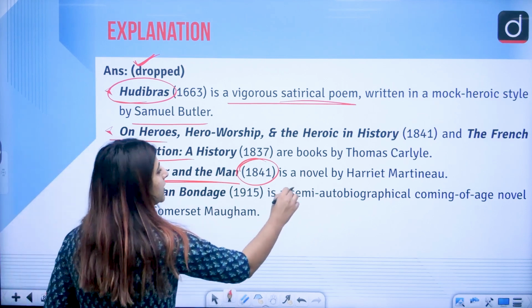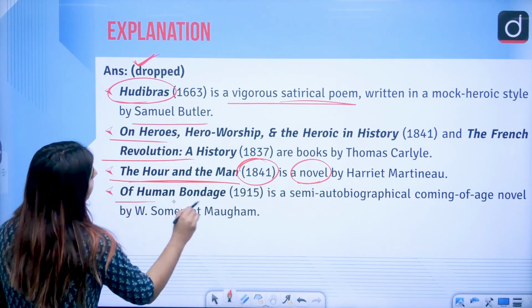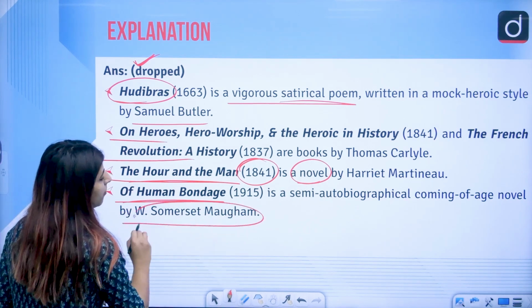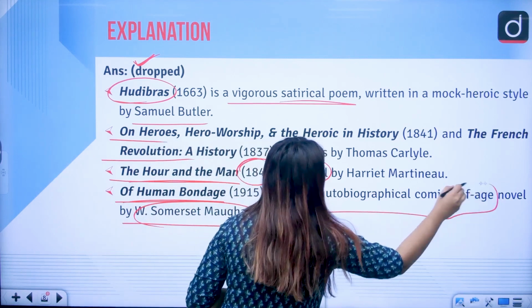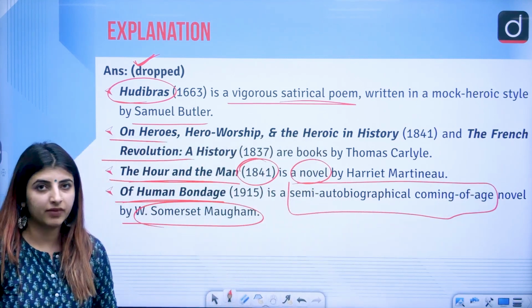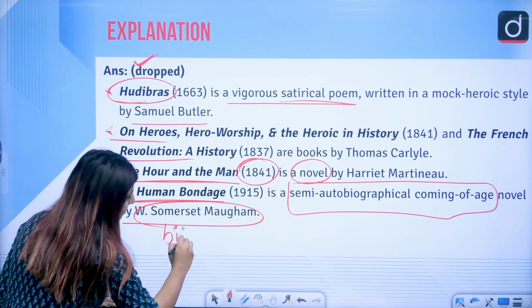Correct? And the work's genre is a novel. Correct? Next is Of Human Bondage, written by William Somerset Maugham, and it is a semi-autobiographical coming-of-age novel. That means it is a Bildungsroman.